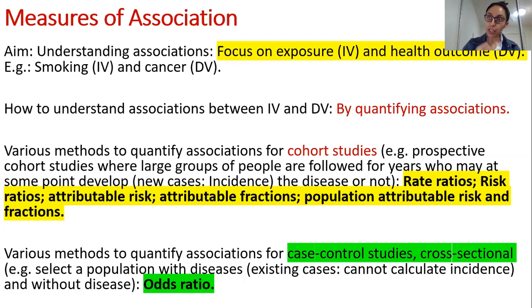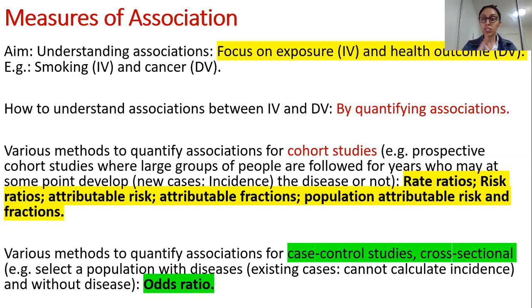Now, how do you understand associations? You understand associations by quantifying them. So what are the various methods of quantifying association? In big epidemiological reports, such as governmental reports, quantification methods like attributable fractions and population attributable risk and fraction are used. Whereas smaller studies, such as a cross-sectional study or a case control study, will be reporting things such as odds ratios.